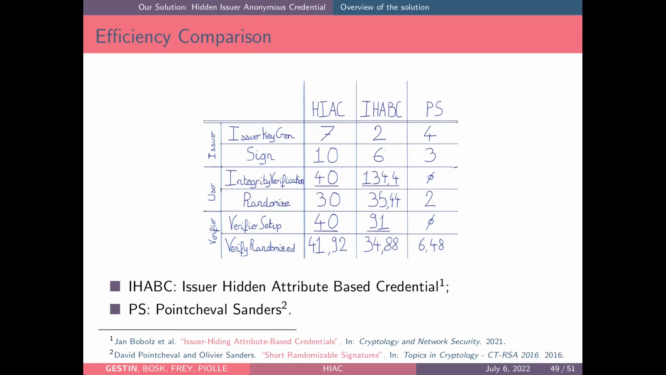And finally, on the verifier side, we can see that the verifier setup function is also linear in the number of trusted issuers. But we can see that our scheme performs 2 times better than the IHABC scheme, and just like to randomize a credential, the verification of a randomized credential is longer to run with a hidden issuer setup than with a known issuer setup, but both our scheme and the IHABC scheme perform more or less as efficiently in this case.